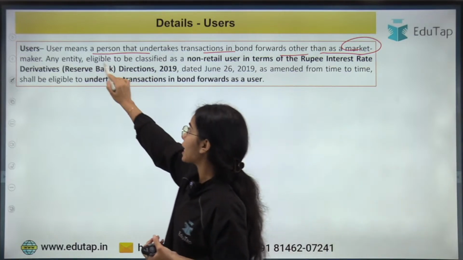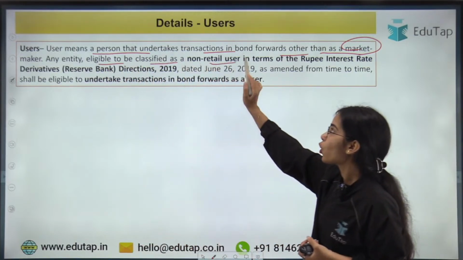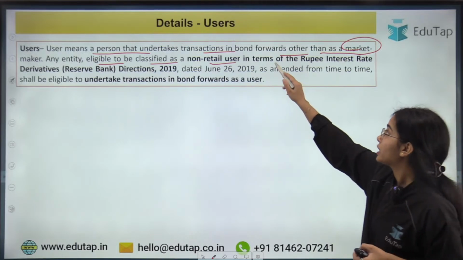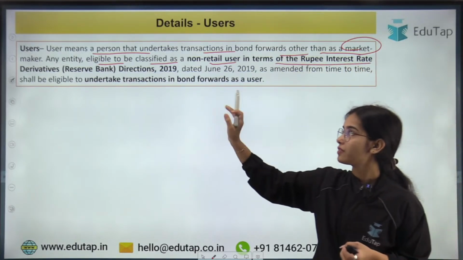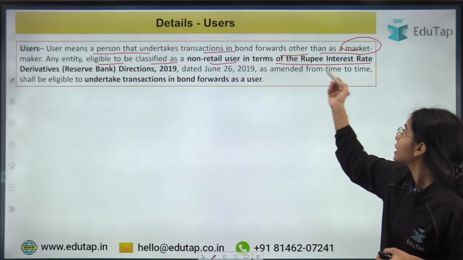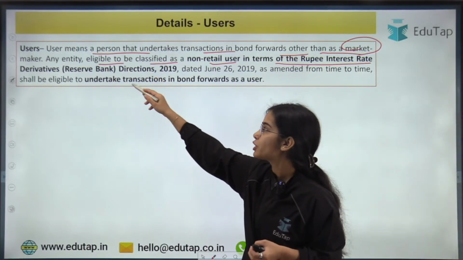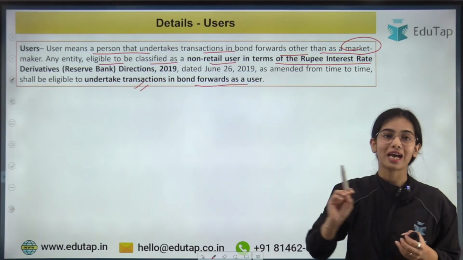So any entity that is eligible to be classified as a non-retail user in terms of the Rupee Interest Rate Derivatives Directions 2019, they are eligible to undertake transactions in bond forward as a user.